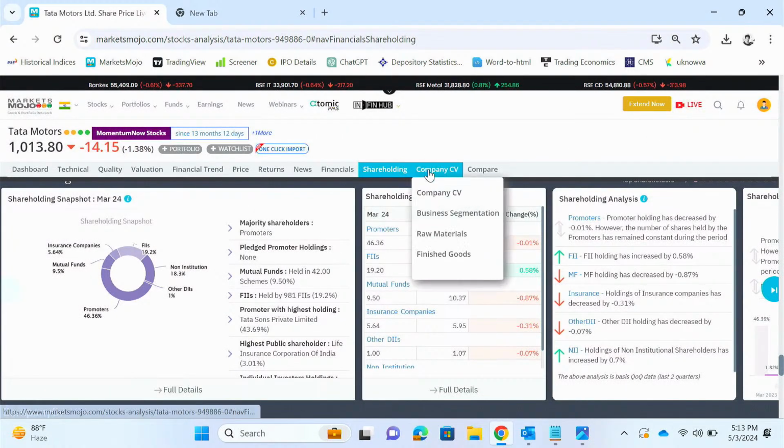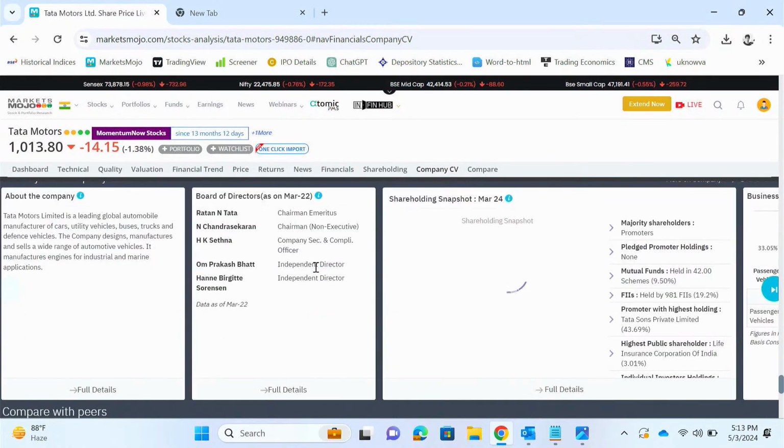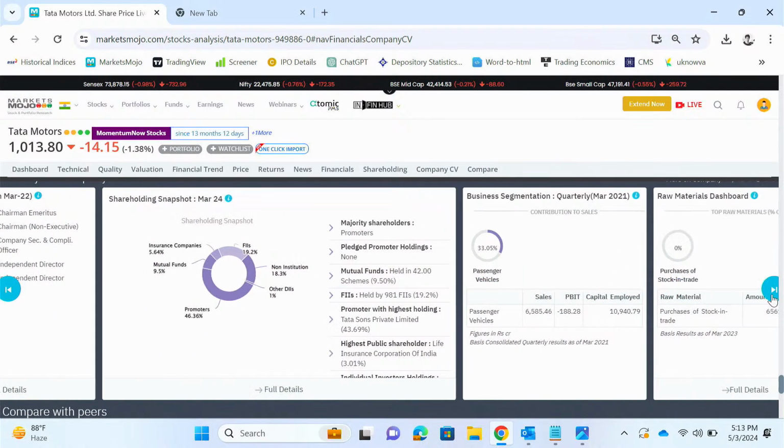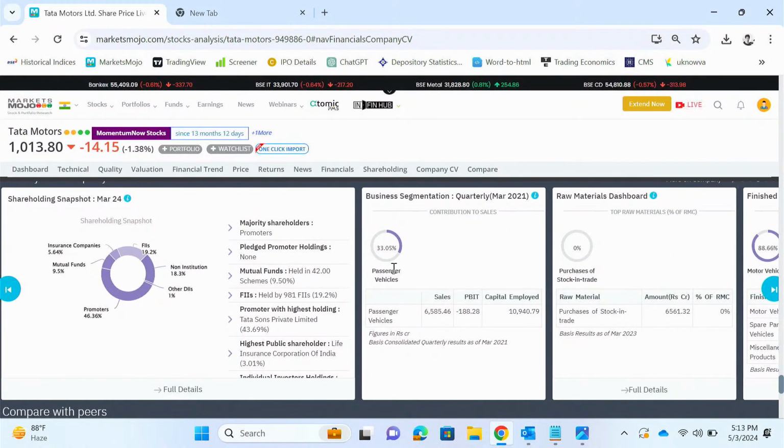Now we go to company CV. What company CV gives us is what the company does, and who are their board of directors, founder, etc. Shareholding pattern, then business segmentation, what it does, if there are any segments, then what are the sales from those segments, etc.